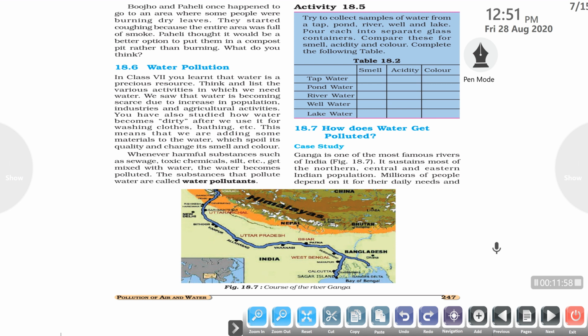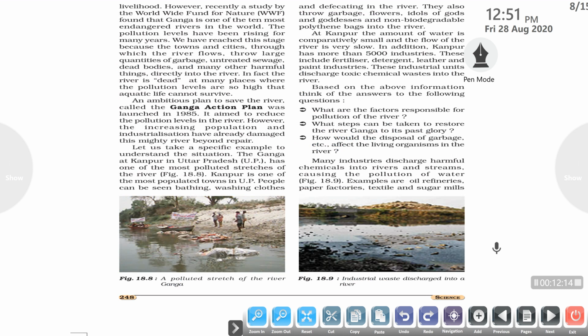So how does the water get polluted? Let us take a case study of the Ganga river. You know that the Ganga is one of the most famous rivers in India. It sustains almost the northern, central and eastern Indian population. Millions of people depend on it for their daily livelihood. Recently a study by the World Wide Fund for Nature found that the Ganga is one of the 10 most endangered or polluted rivers in the world. The pollution level has been rising day by day for many years.